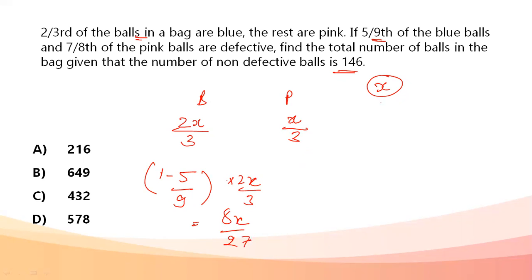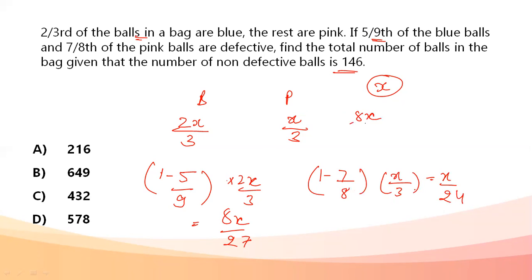Because if the total number of balls is x, 1 minus whatever the fraction is given to us, that will be non-defective. Similarly, if we talk about pink, 7/8 of the pink are defective, so 1 minus 7 by 8, into x by 3, becomes x by 24. These many are non-defective. Okay, the total number of non-defective is given to us as 146.